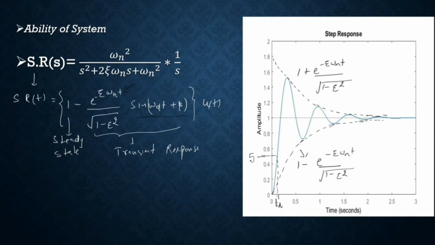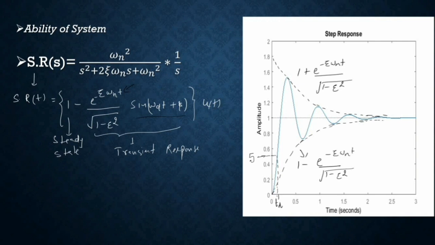We discussed that in the first order system there is a problem related to the rise time. The exact definition of the rise time is the amount of time the response takes to go from 0% to 100% of the final value. But in the case of the first order system, it will ideally take an infinite amount of time. This is not the case in the second order system.